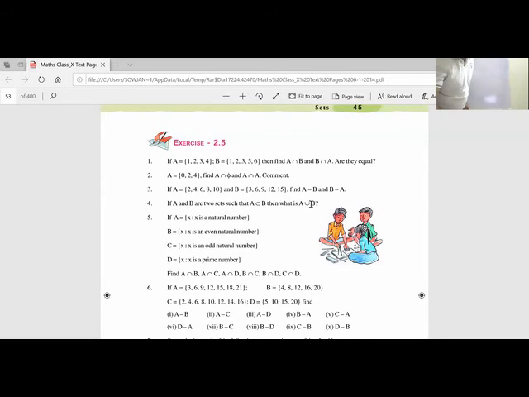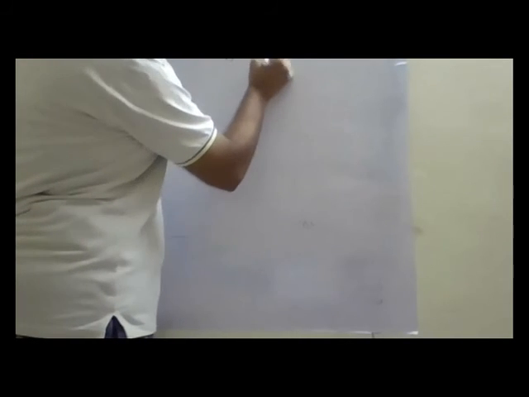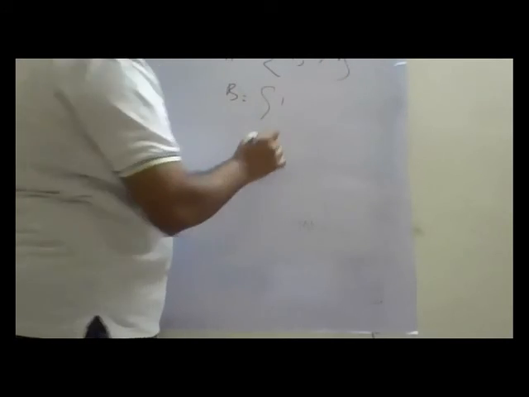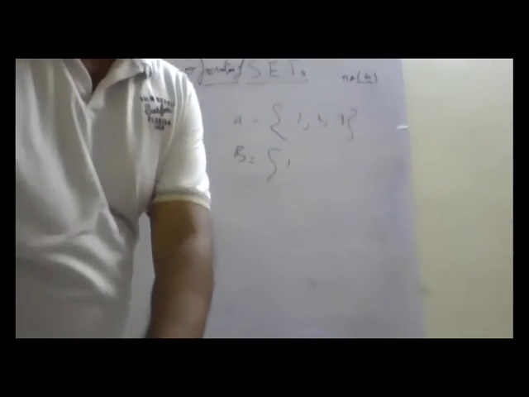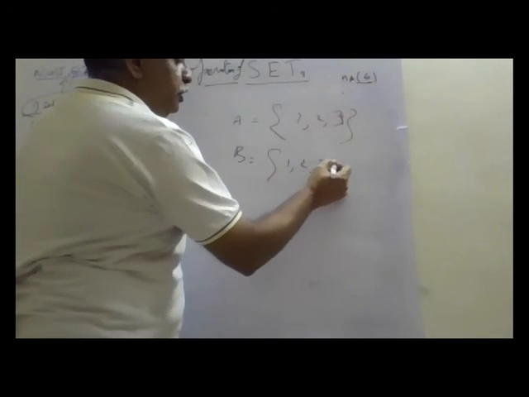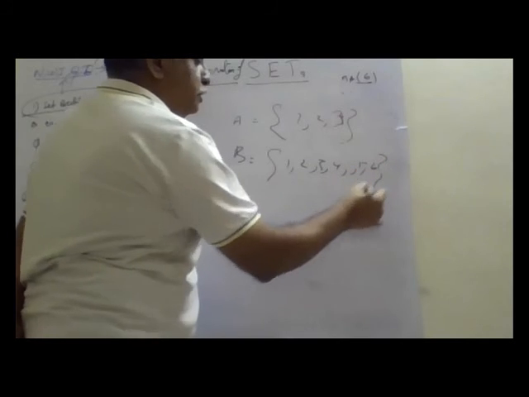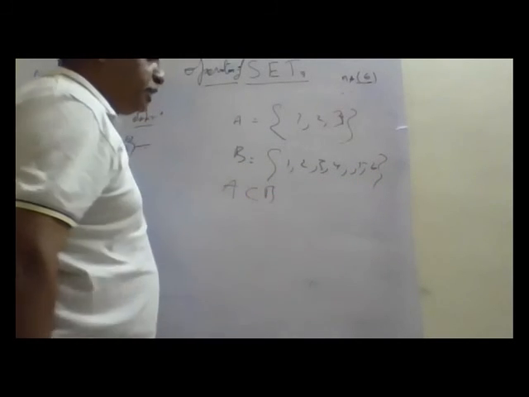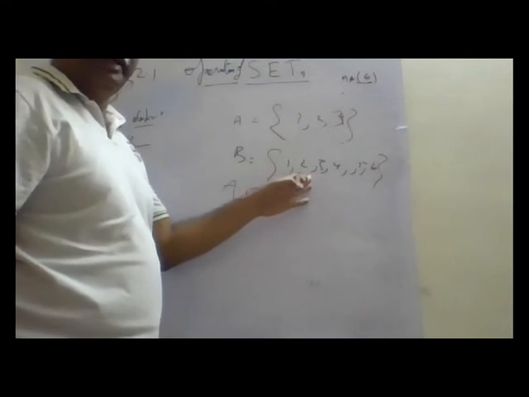Let's see here. Suppose A is 1, 2, 3. B is 1, 2, 3, 4, 5, 6. Is A a subset of B? Yes. Because all elements of A are in B.